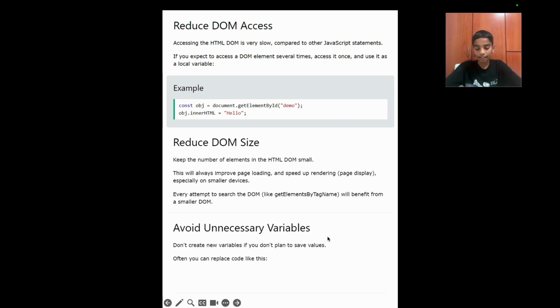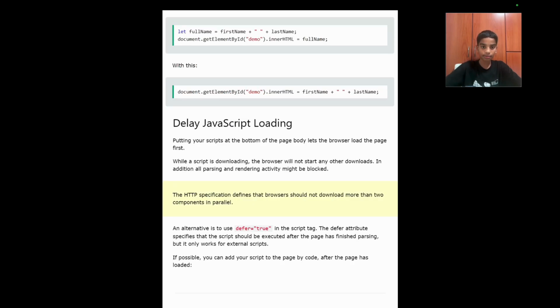Avoid unnecessary variables. Do not create new variables if you don't plan to save values. Often, you can replace code like this. Here's code where we're using unnecessary variables. Over here, we are declaring a variable called fullName and giving it the value of firstName plus a space plus lastName. And using the document.getElementById method, we're getting the ID of demo and updating the HTML content inside to fullName.